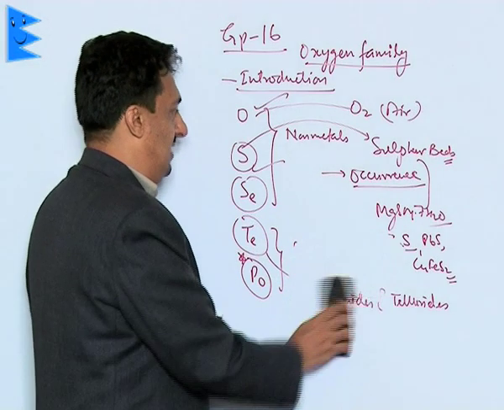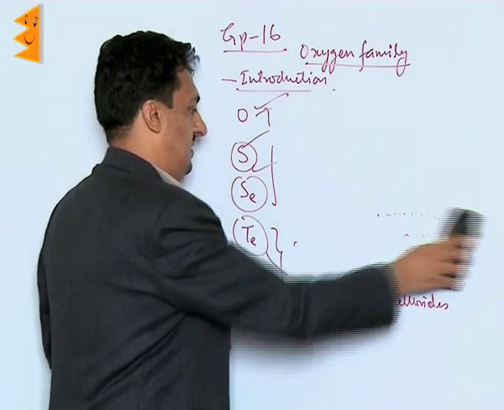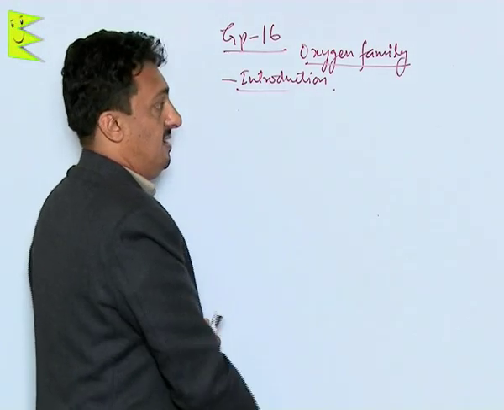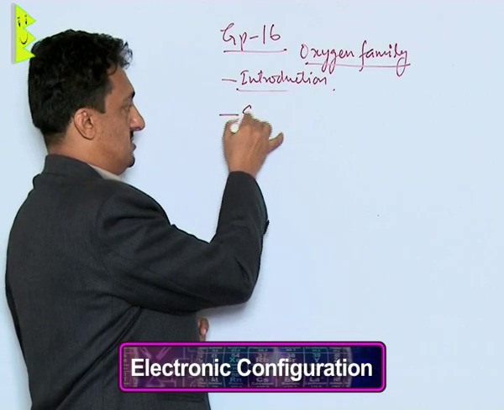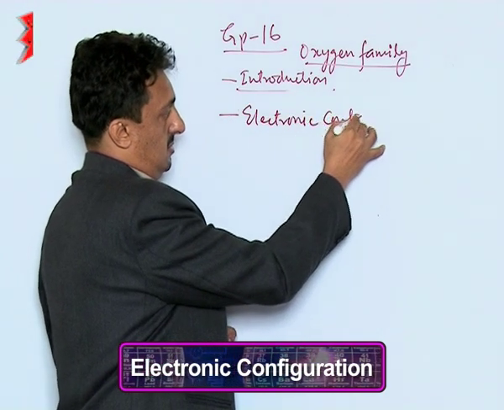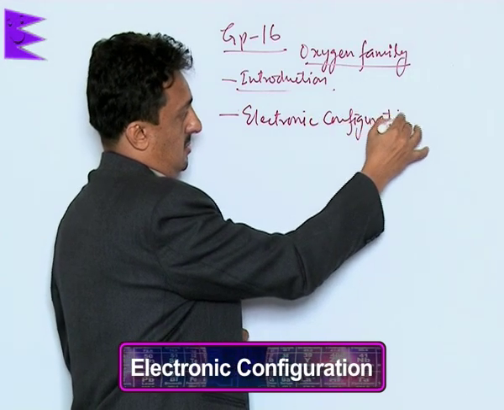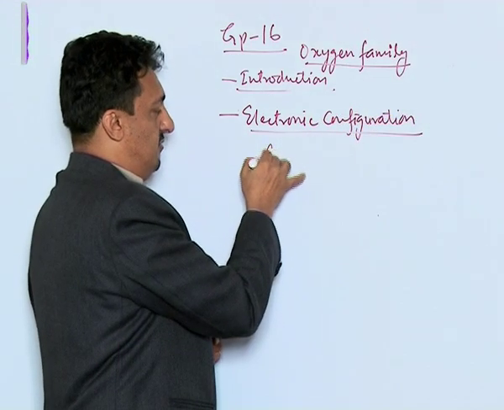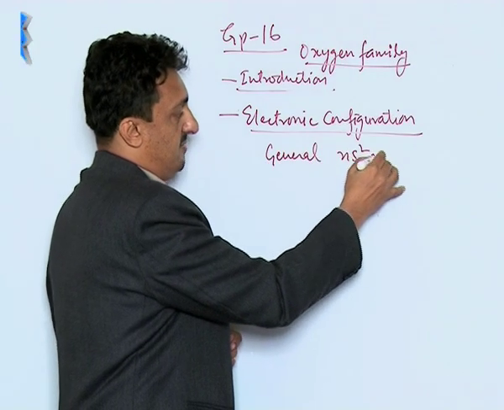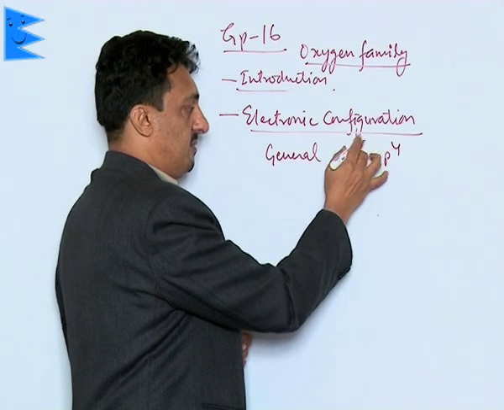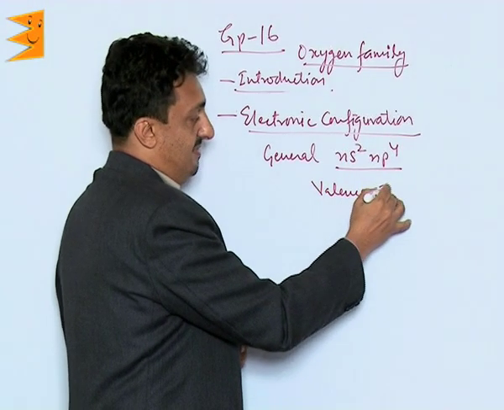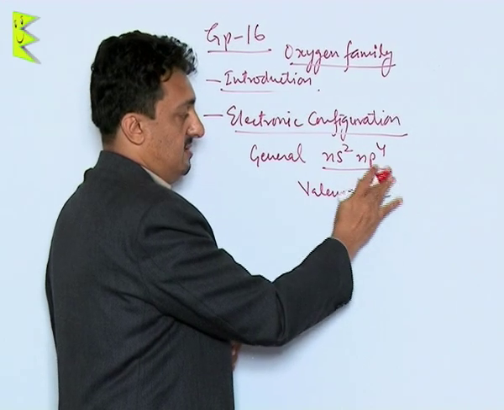Next is their electronic configuration. They have a general configuration of ns2 np4. So they have 6 valence electrons.